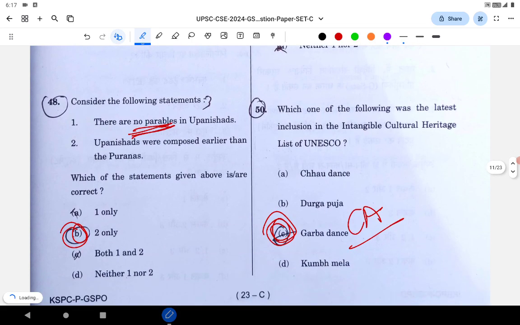Next question is on Upanishads. The statement says there are no parables in the Upanishads, that Upanishads don't have any parables. Wrong. You cannot say anything absolutely. Upanishads were composed earlier than the Puranas. Actually it is true. So you can take a bet on option 2, but statement 1 is clearly wrong because it's an extreme statement.